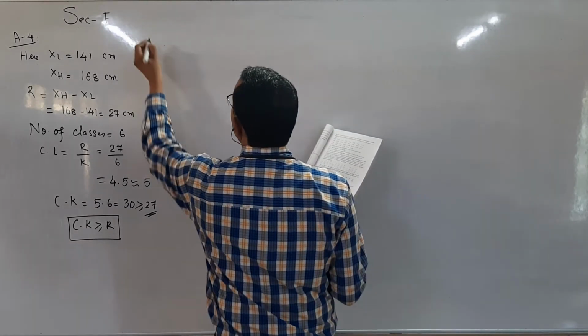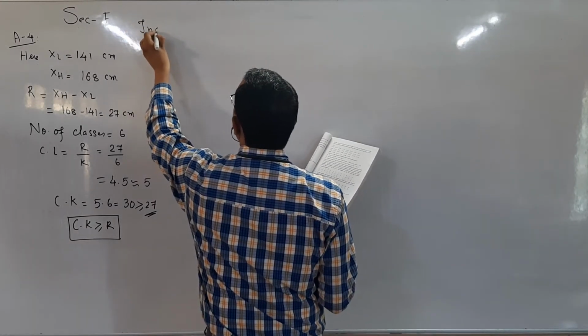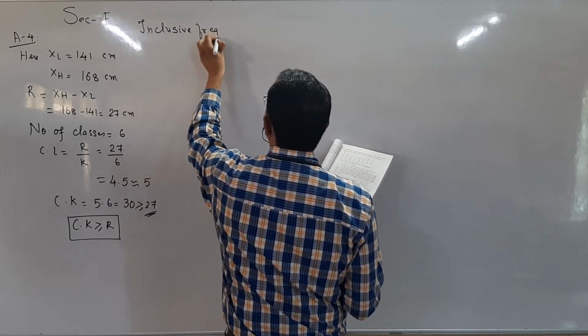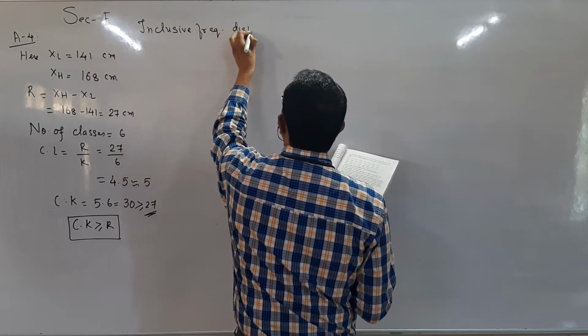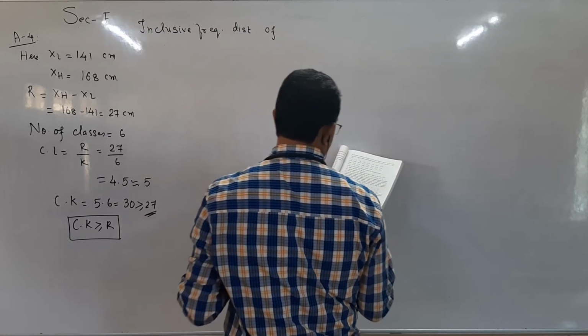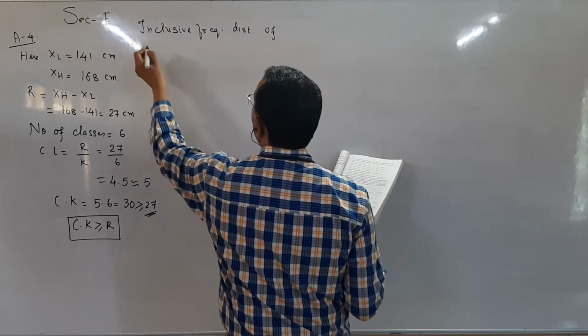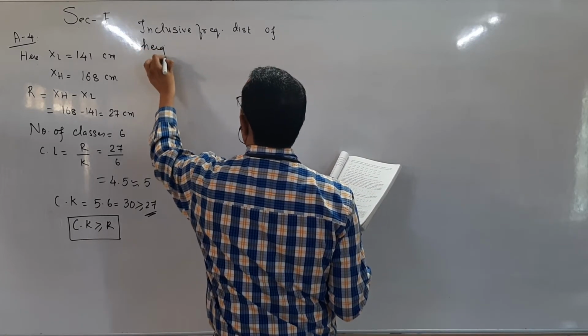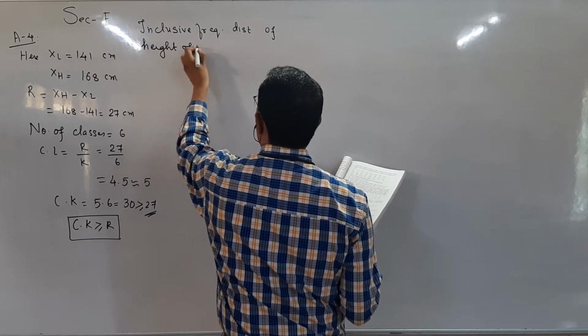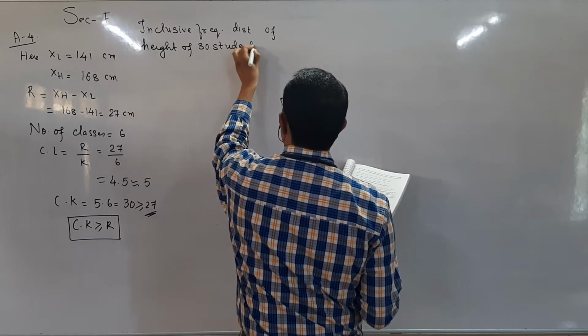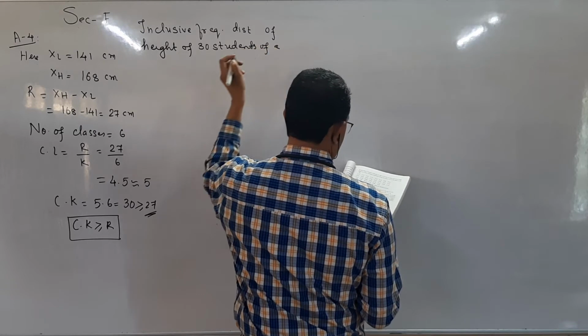Okay, we give the title: Inclusive Frequency Distribution of height of 30 students of a school.